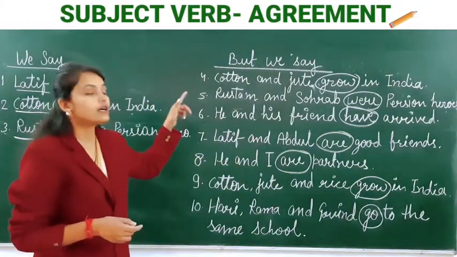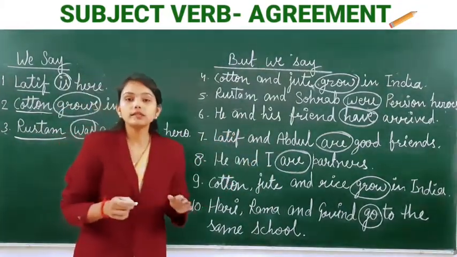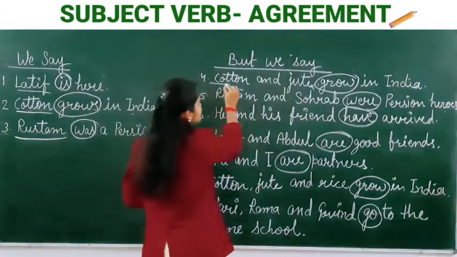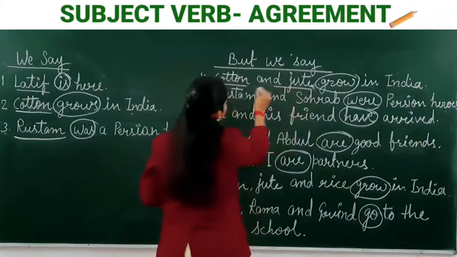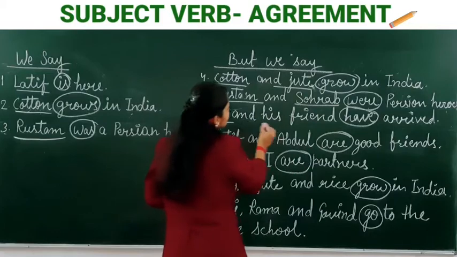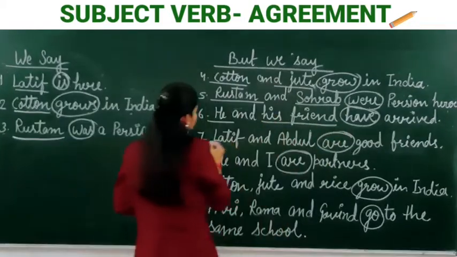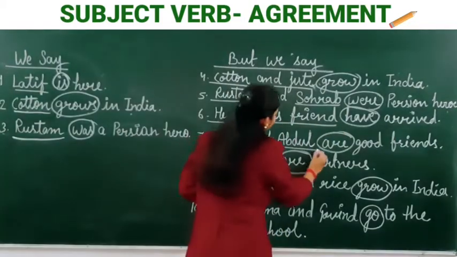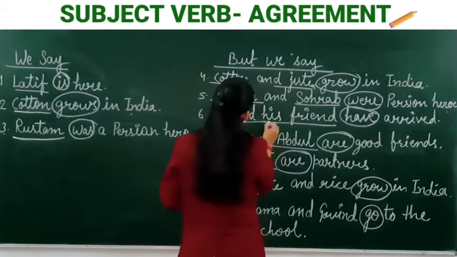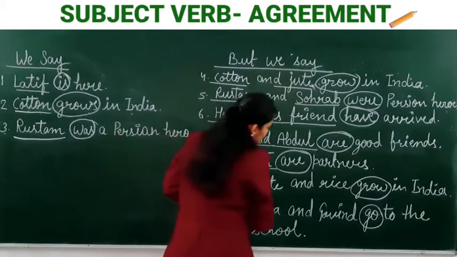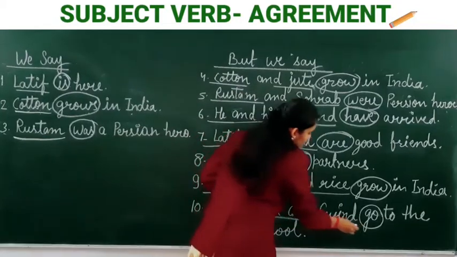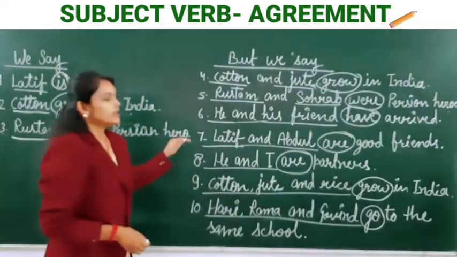All these verbs are in the plural because there are two or more than two subjects, like cotton and jute, Rustam and Sohrab, he and his friend, Latif and Abdul, he and I, cotton, jute and rice, Hari, Ram and Govind. Clear?